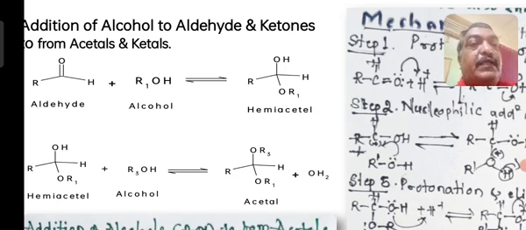Similarly, with the second molecule, two ether type functional groups are attached to the carbon, so it is called an acetal. So when aldehydes and ketones are treated with alcohol, there is first formation of hemiacetal, then the hemiacetal reacts with another molecule to form acetal.